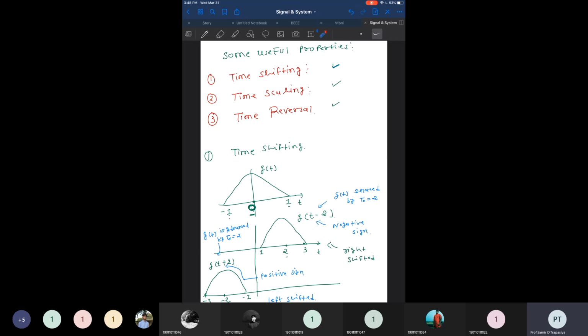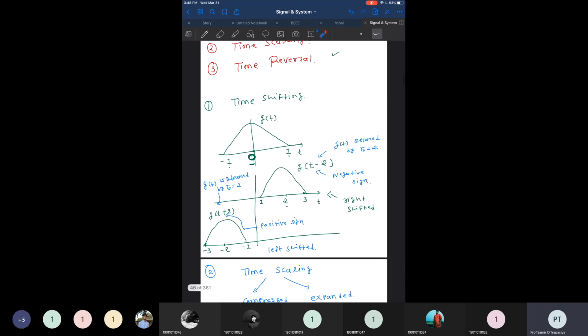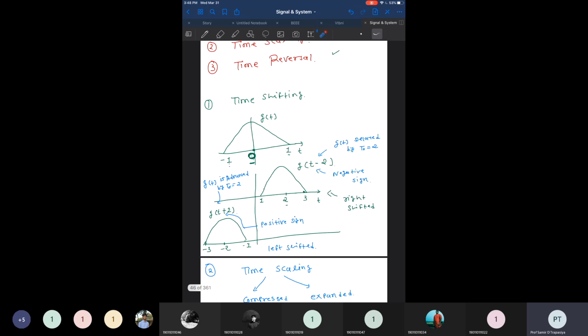If we shift the signal to the right side, we define it with t minus. It is a delayed version of the signal, so it is defined by the minus sign, which indicates the signal g(t) is shifted by 2 points to the right side.